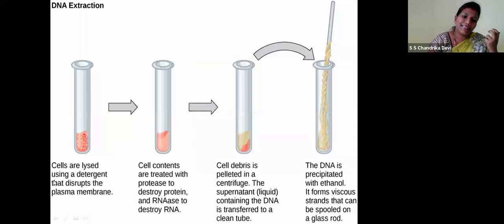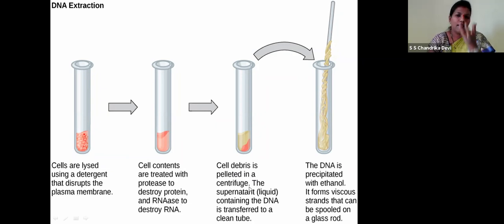So how is the DNA extracted? First of all, cells are lysed using a detergent that disrupts the plasma membrane. Children, as we all know, the plasma membrane protects the cell from the external environment, right, children? So when the plasma membrane is disrupted, all the cell organelles living inside the cell, the cytoplasm, will get disturbed and burst out, right? The cell contents are treated with proteases to destroy protein and RNases to destroy the RNA, right, children?